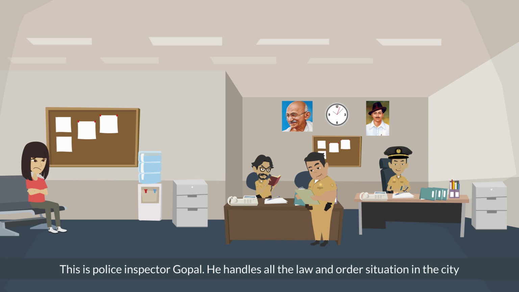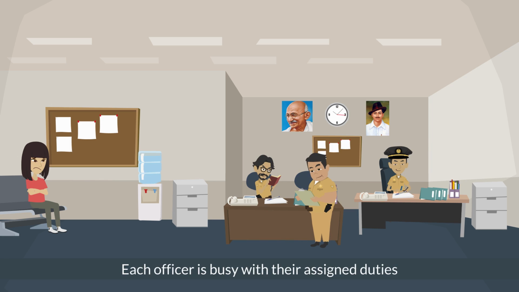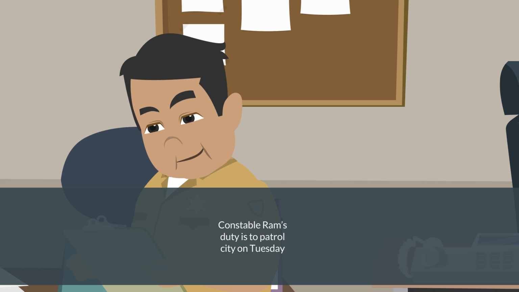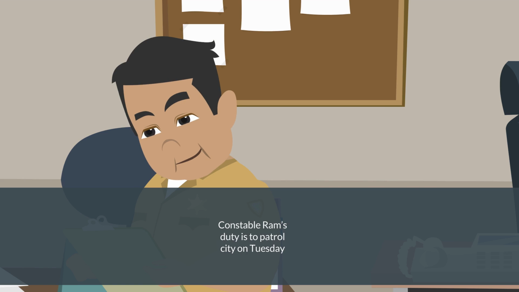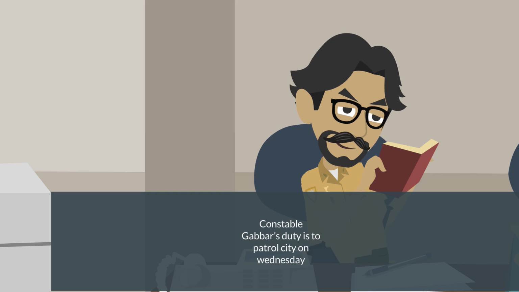This is Police Inspector Gopal. He handles all the law and order situation in the city. Each officer is busy with their assigned duties. Constable Ram's duty is to patrol the city on Tuesday. Constable Gabbar's duty is to patrol the city on Wednesday.